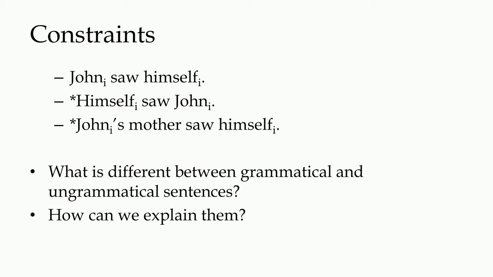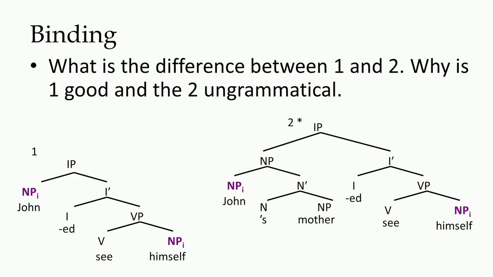What helps us explain the ungrammaticality of the second one and the grammaticality of the first one? Let us look at the two sentences in terms of their structure, and then we will see why one is good and two is not good.